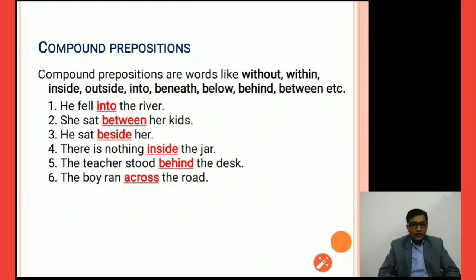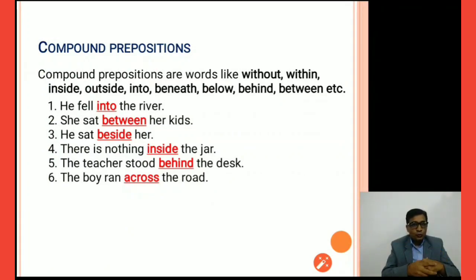See, she sat between her kids. So between means when there is something between two things, right? So at that time we say between. He sat beside her. Beside means next to her, right? There is nothing inside the jar. So inside means when there is an enclosed space and something is inside, at that time we use this preposition inside.